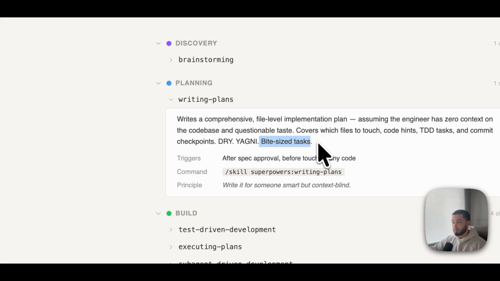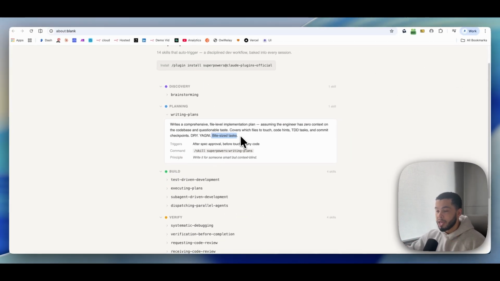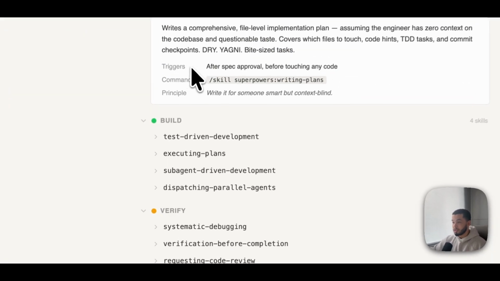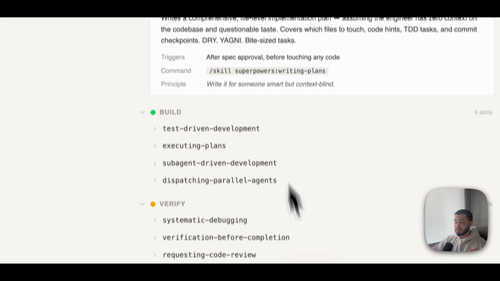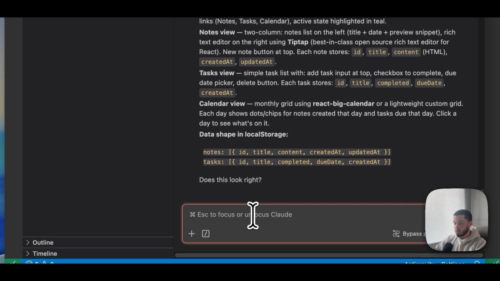So what this does is it plans out the entire app in a way that if anybody was to look at this, they would know exactly what to build, and it's going to give that to Claude so it knows exactly what we want to build based on the brainstorming questions that we've just answered. So this is going to trigger after the spec approval before touching any code, and we're going to see that trigger now as we go over here and finish out with the brainstorming process.